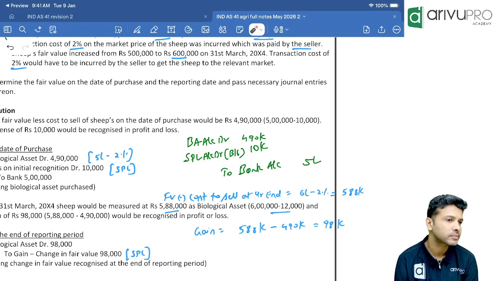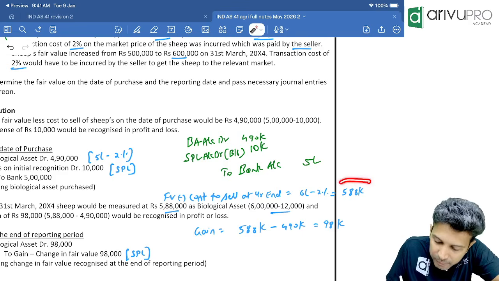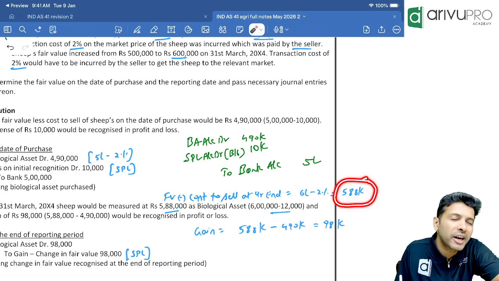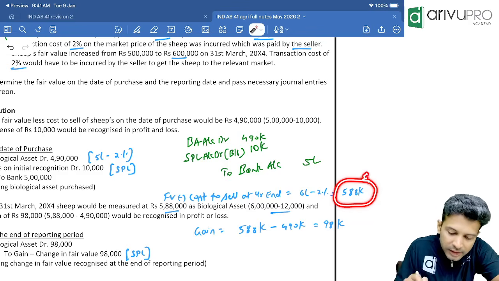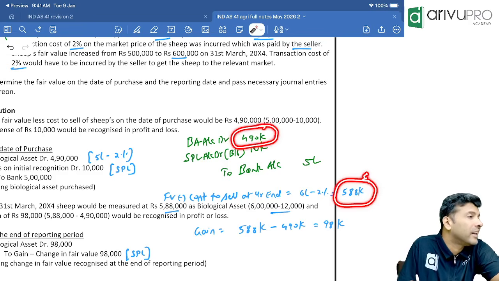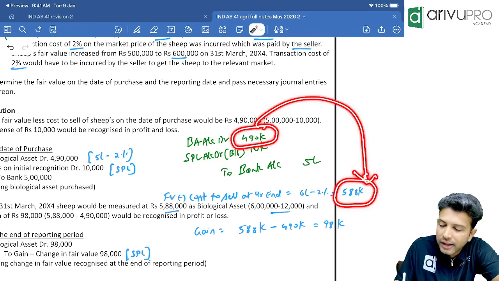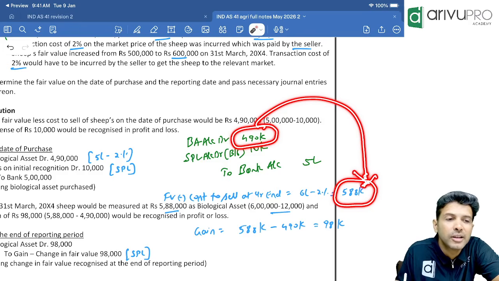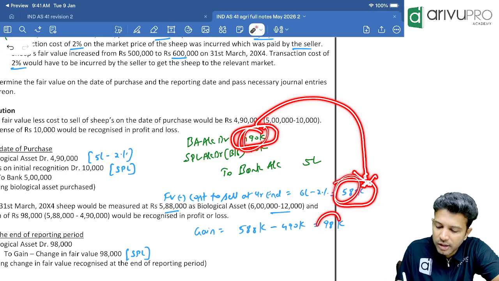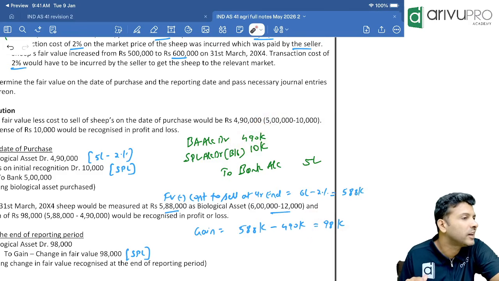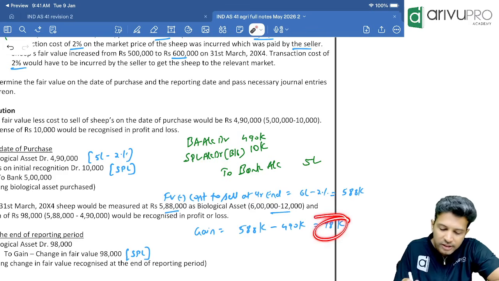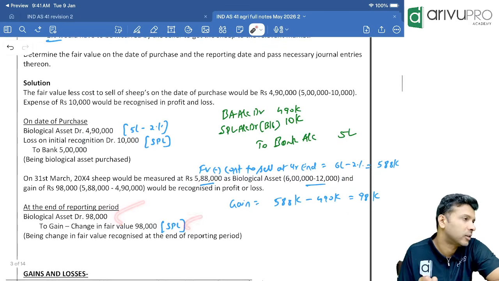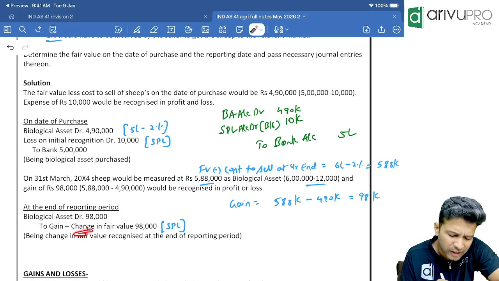Any problem? That means at year ending, my biological asset should be shown in my balance sheet at what value? 588. But currently, am I showing it at 588 or 490? From 490, I need to bring it to 588. So that means the value I am increasing. An increase in value means loss or gain? Gain. What is the difference between these two? 98,000. So tell me the journal entry for this 98,000. Biological assets account debit 98,000, to fair value gain in SPL. You can write SPL directly.